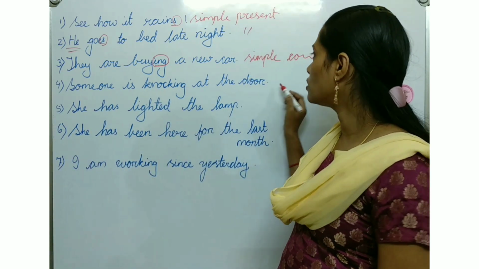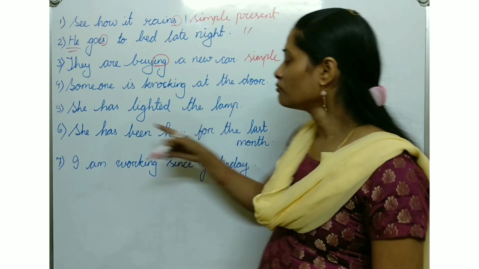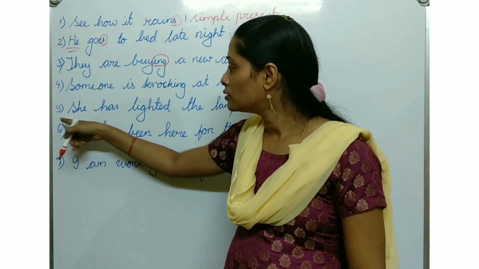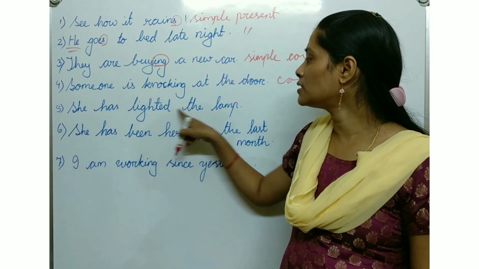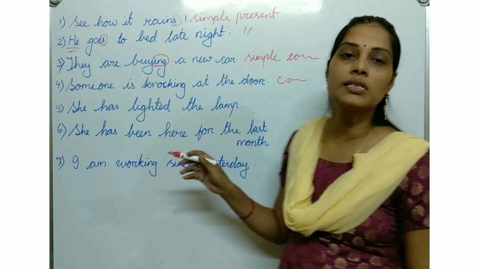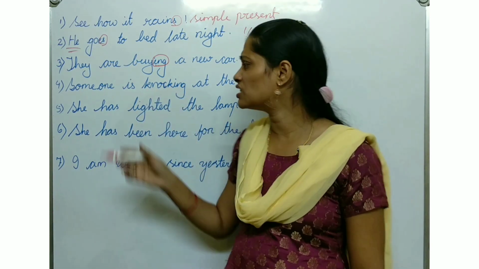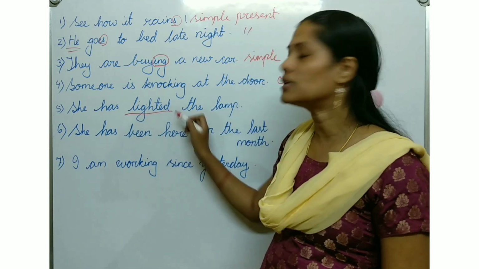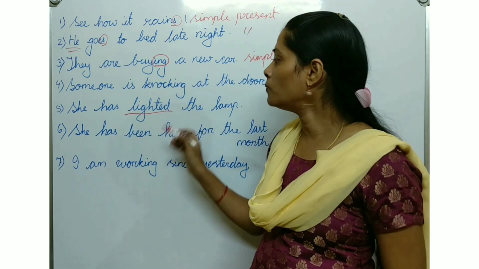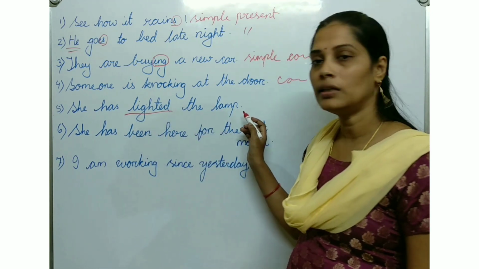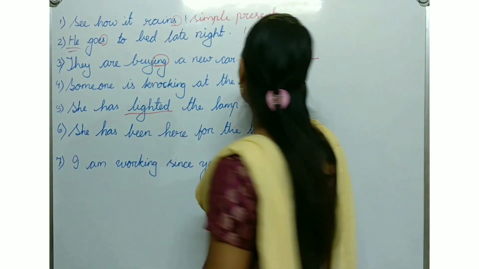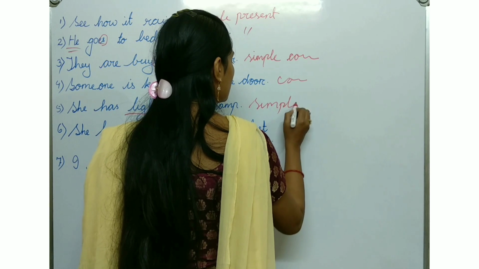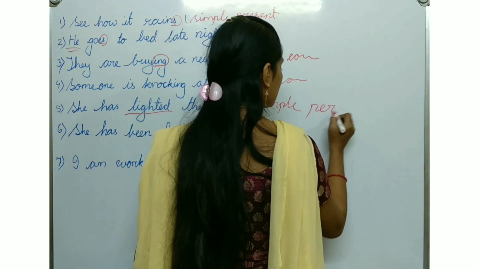So it is also continuous. Now next point, she has lighted the lamp, means it's already done. As I told you, it's a simple perfect tense, lighted is perfectly done. So she has lighted the lamp, it's done. So it is simple perfect.